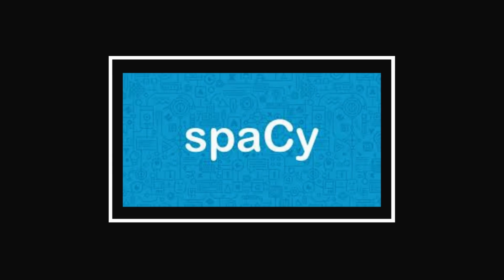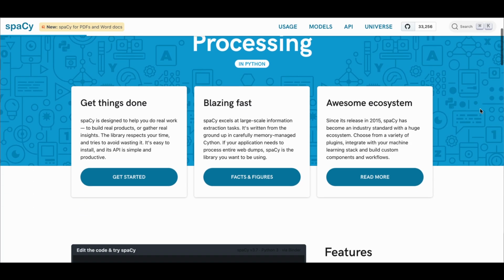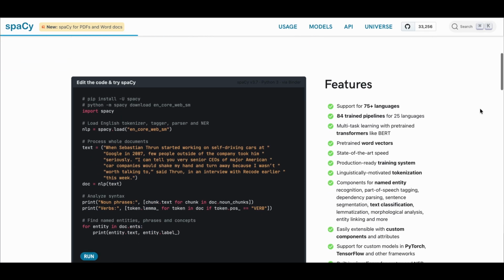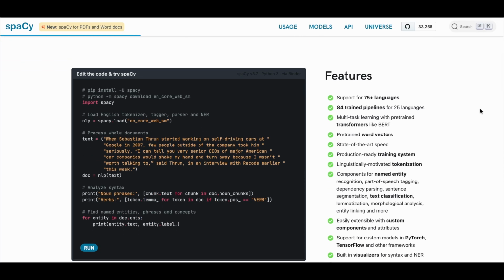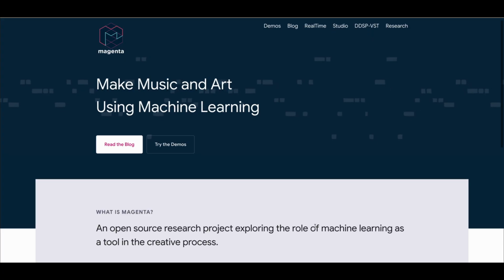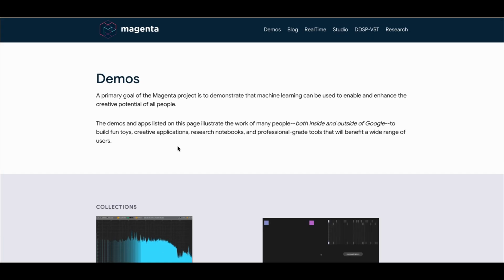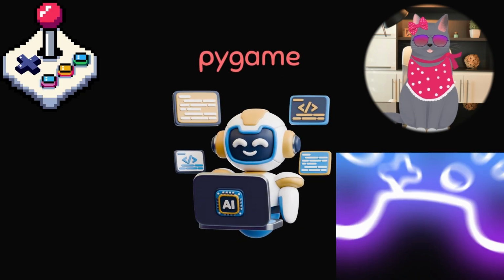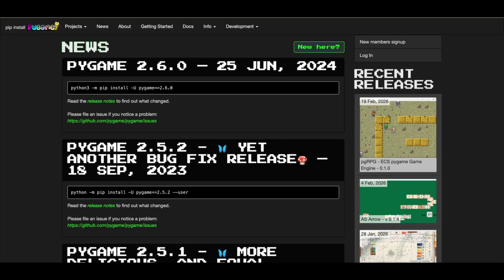If you're working with language, spaCy is a great one for all things natural language processing for 75 plus languages. We'll be talking about this one in depth later on in the course. Then there's Magenta, which is focused on generative AI in the areas of art and music. If you're using AI to play games, Pygame is a great library to create games in Python.